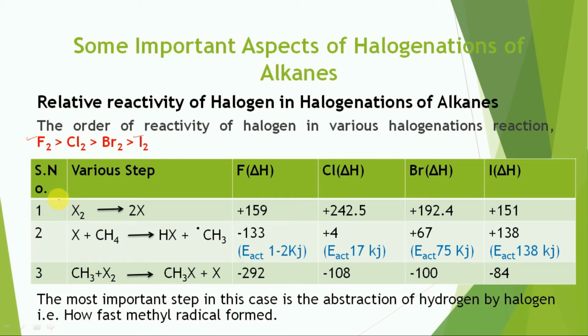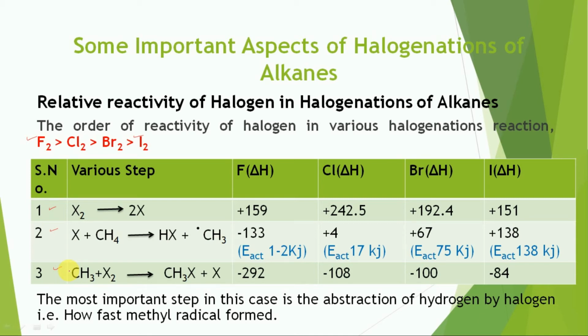Step number 1 involves the dissociation of the halogen. Step number 2 involves the abstraction of hydrogen by the halogen free radical. And step number 3 involves abstraction of halogen by the methyl free radical.